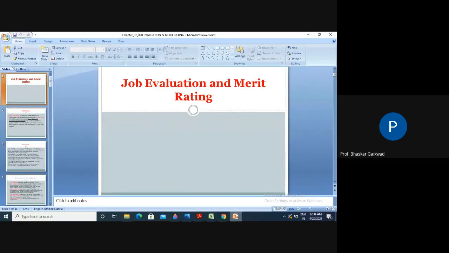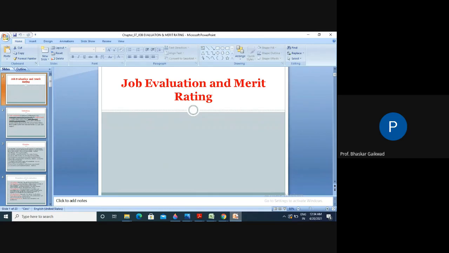We'll go through the revisions of our last chapter, job evaluations and merit rating. And at the end of this chapter, we'll see what is the difference between job evaluation and merit rating.